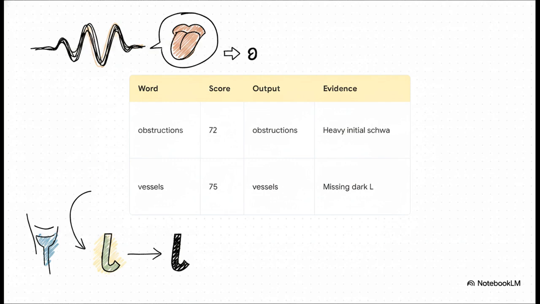Next up, the word obstruction scores a 72. The complex suffix was parsed perfectly, but the initial schwa was just way too heavy. It was pronounced almost as a full ah vowel, which severely reduces the natural flow of the sentence.